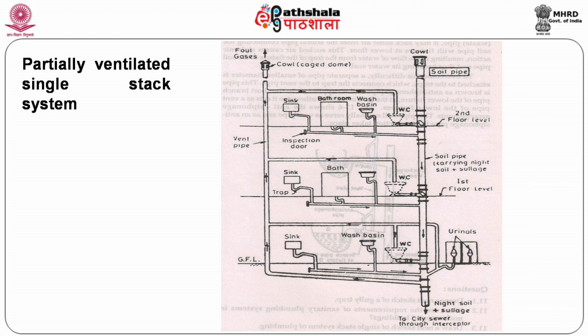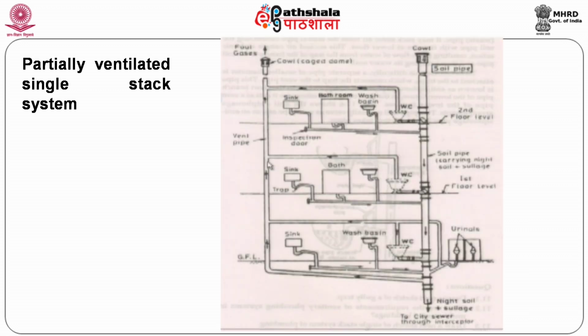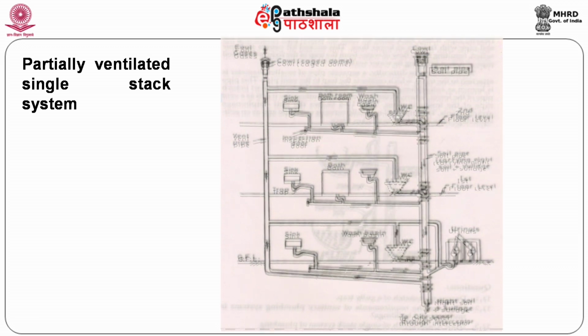The vent is provided only for the water closet. All other fixtures are connected without vent. This is called a partially ventilated single stack system. A single stack collects both soil and waste. In addition, a vent pipe is provided to vent the water closet only.